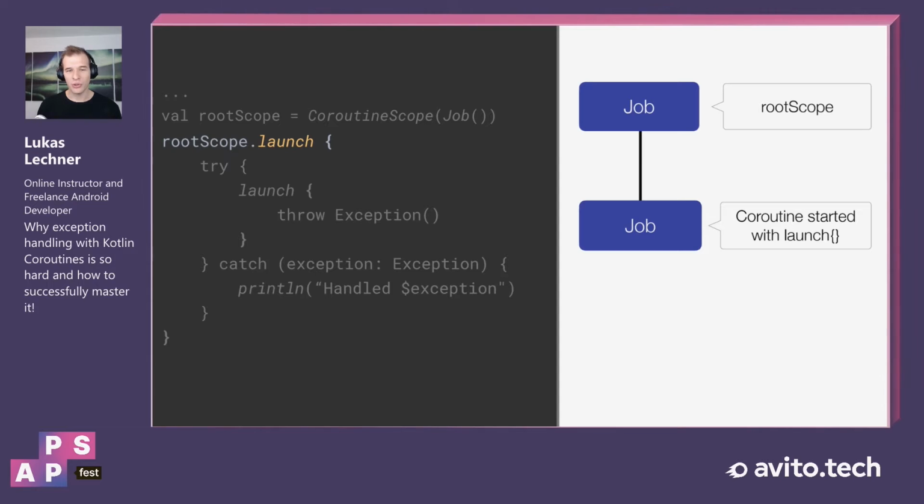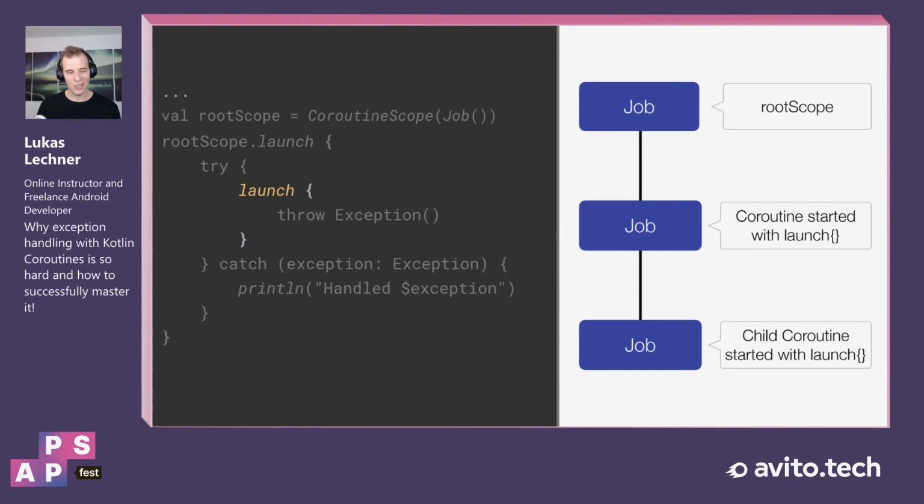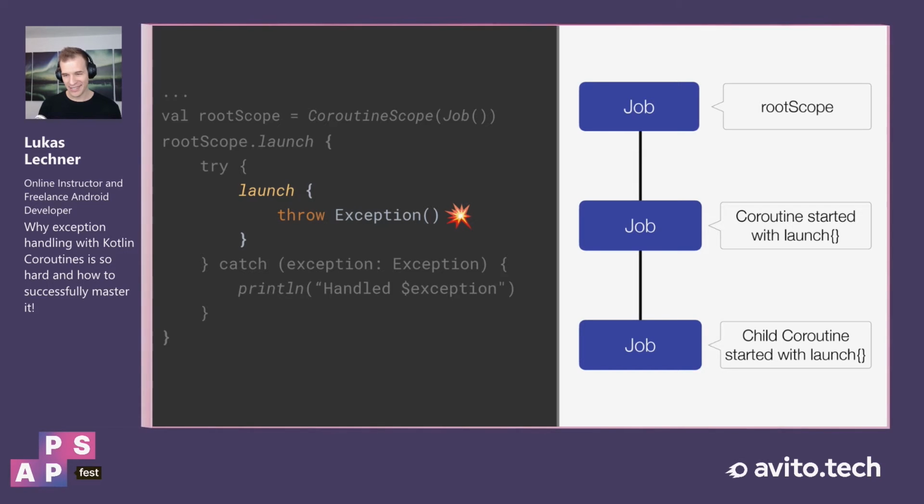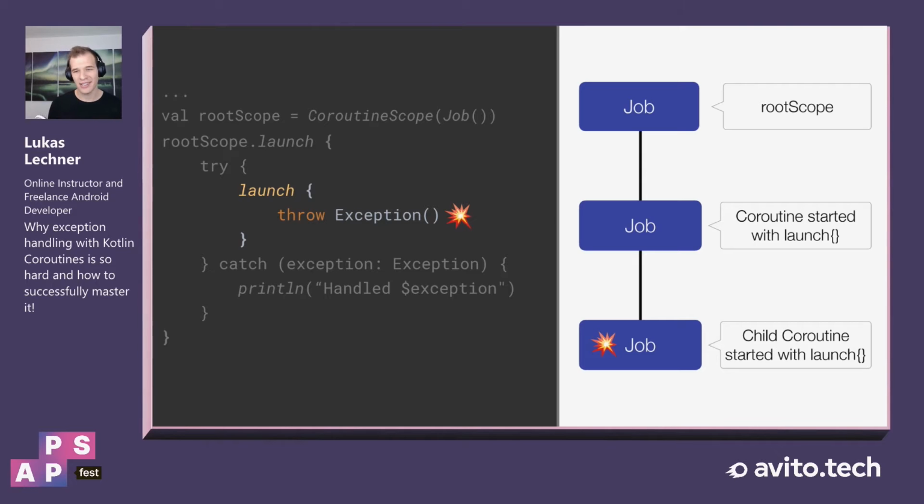When we launch a new coroutine, this job now becomes the child job of the root scope. And when we launch another child coroutine, then this job becomes another child. And now when we throw an exception in this child coroutine, then the coroutine does not rethrow the exception, like for instance a regular function or a suspend function does.